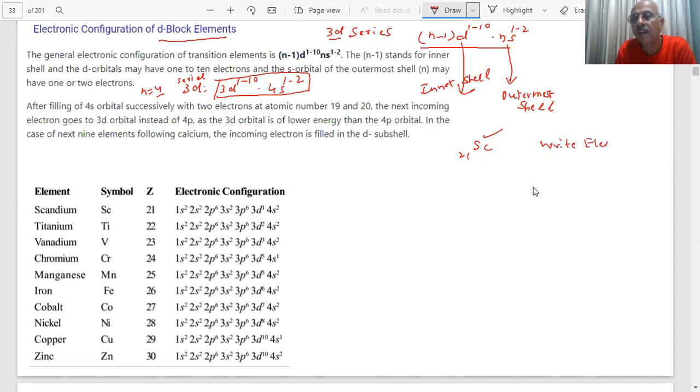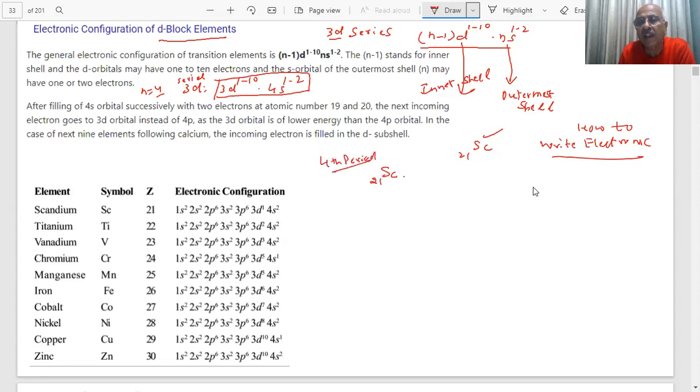How to write the electronic configuration? It is very easy. What scheme we use already, for example, if I am given scandium, atomic number 21, fourth period.